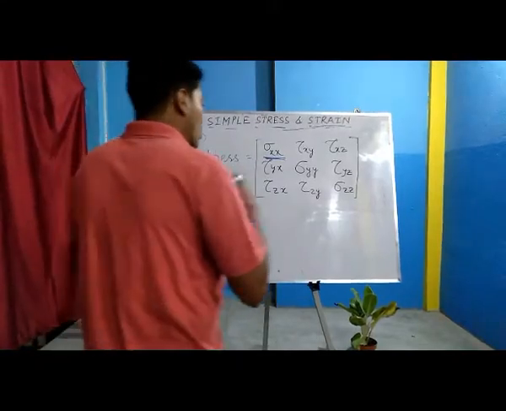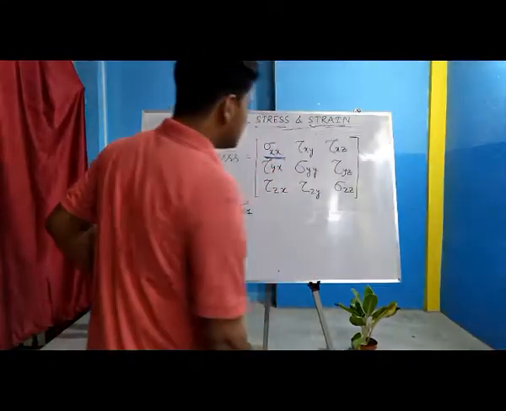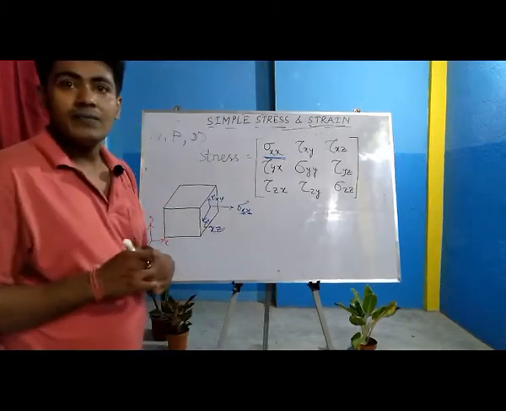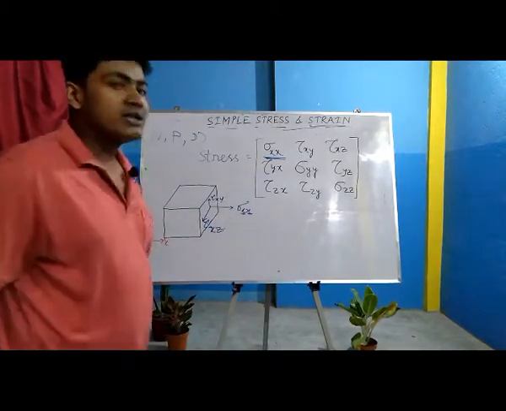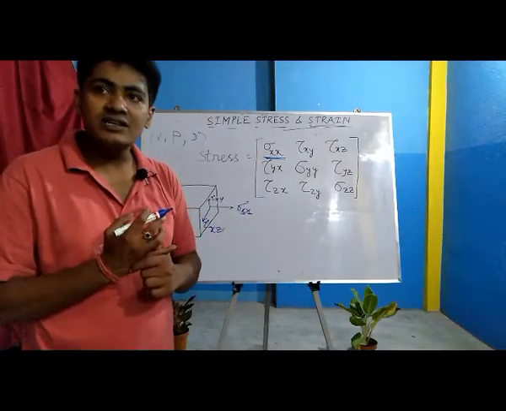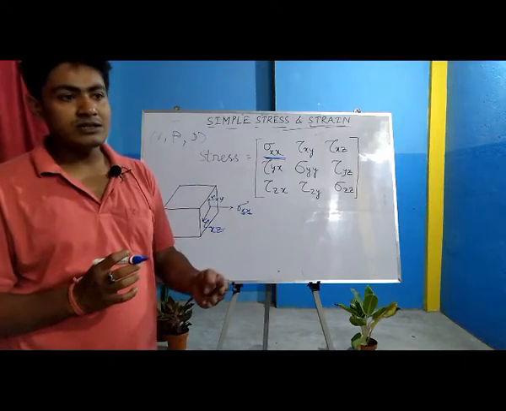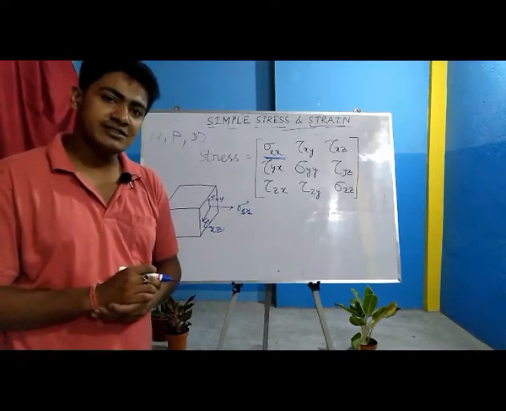Now, what is sigma and what is tau? Sigma is termed the principal stress. What is principal stress and what is shear stress? In detail we'll discuss in our next module, which is compound stress and strain.